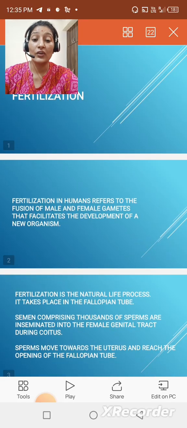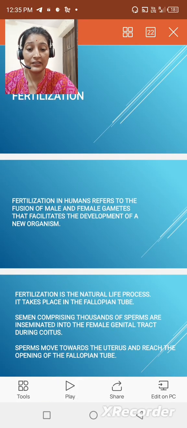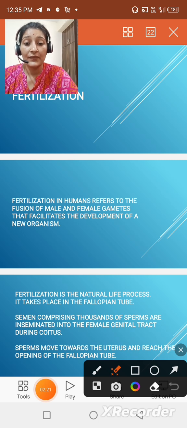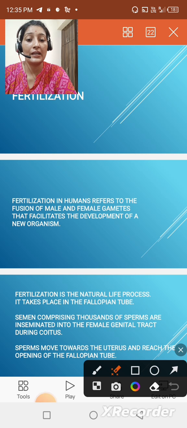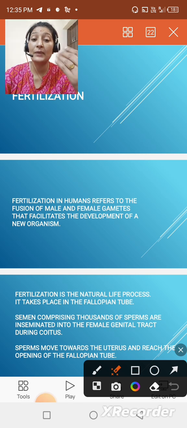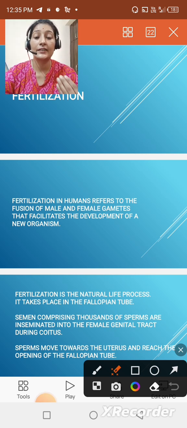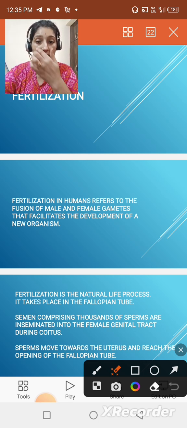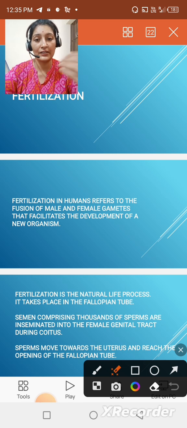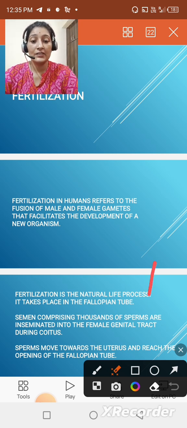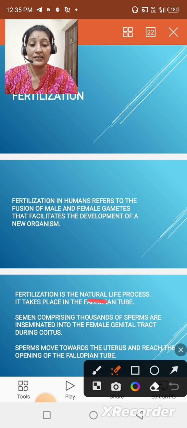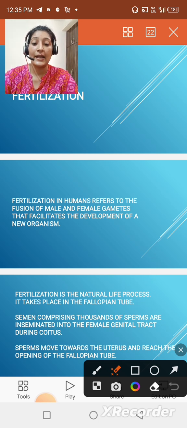Fertilization. So what is fertilization? Fertilization in humans refers to the fusion of male and female gametes. We know that the male gametes are produced in the testes of the male reproductive tract, and the female gametes are produced in the female reproductive system, that is, the ovaries.